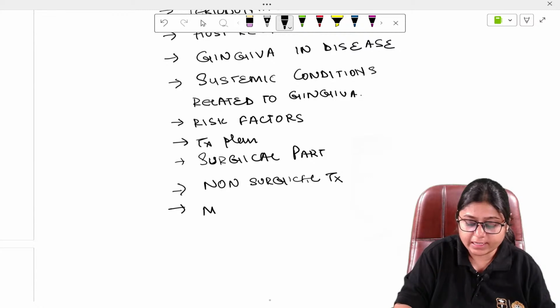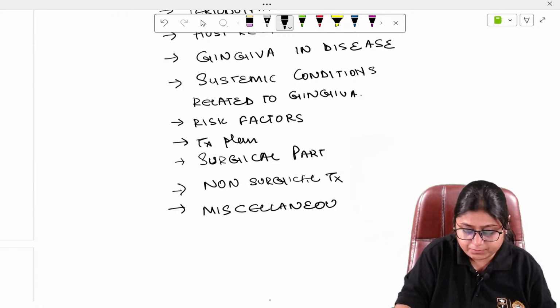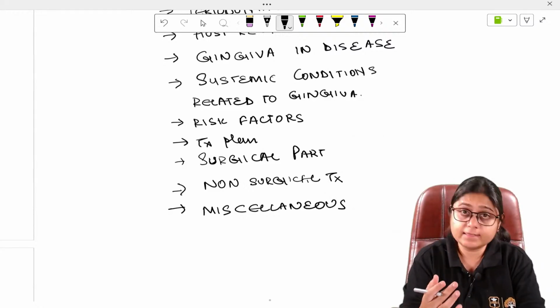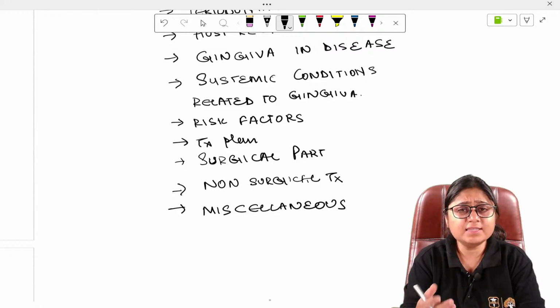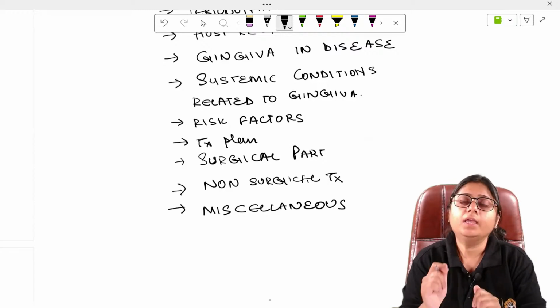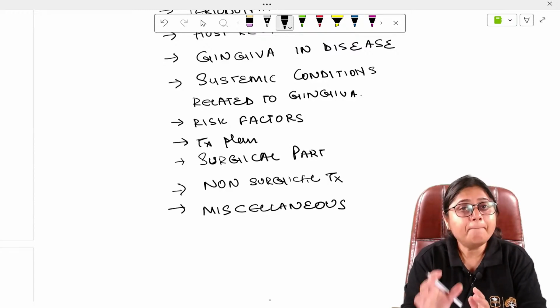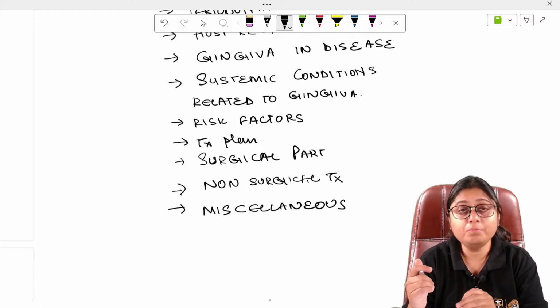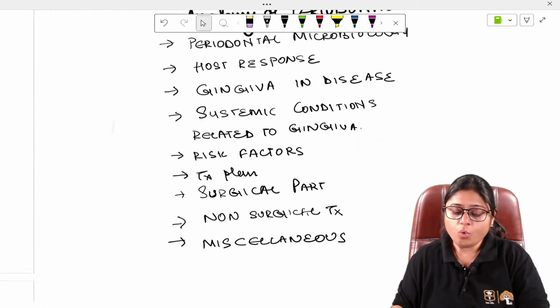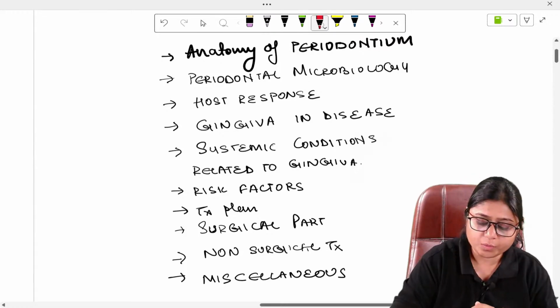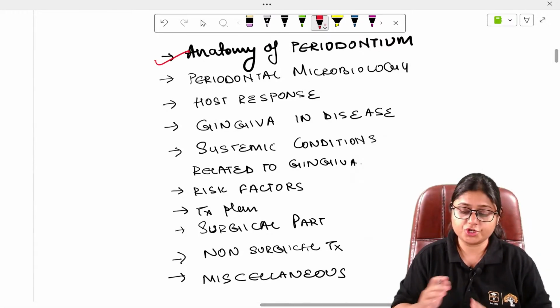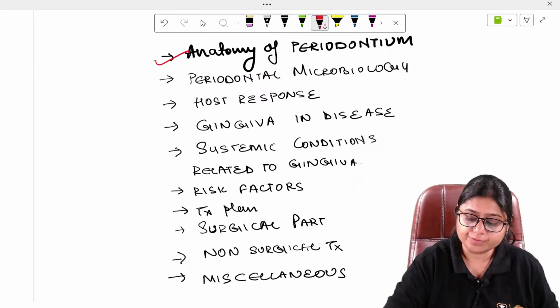And lastly, we'll be studying about the miscellaneous things. Miscellaneous topics cover laser surgery, electrosurgery, then some aspects of piezoelectric surgeries. All these things and some parts of implants will be covered in your miscellaneous topics. So with this idea, let us start our first topic, which is anatomy of periodontium, normal periodontium.